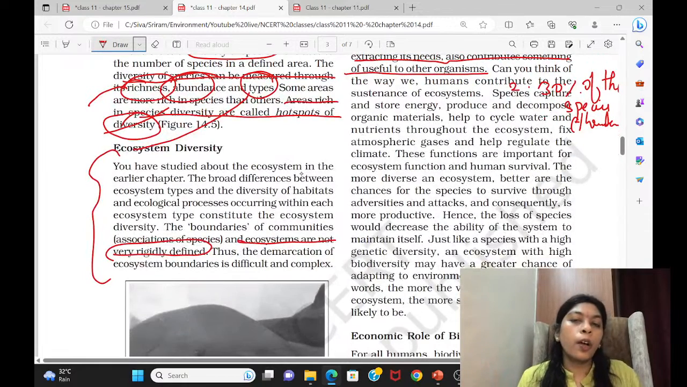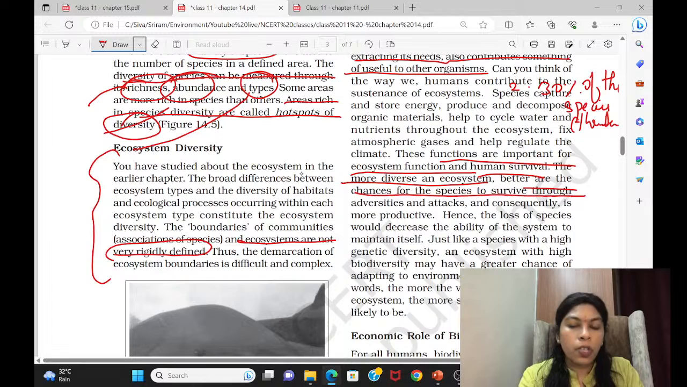In the same way, they also participate in the nutrient cycles, in the food chain. In that way, the circulation of minerals and nutrients happens in the environment, and everything is written here. These functions are important for ecosystem and human survival, and the more diverse an ecosystem, the better are the chances for the species to survive.